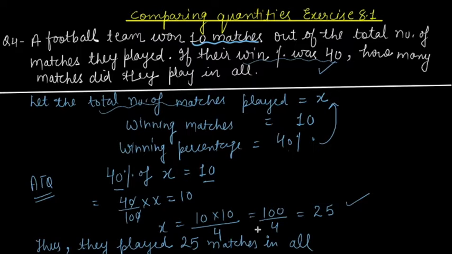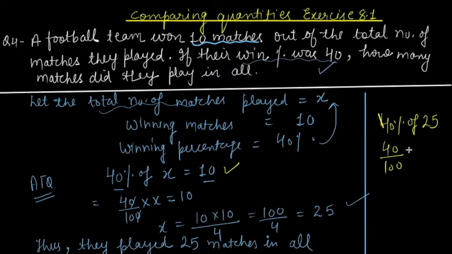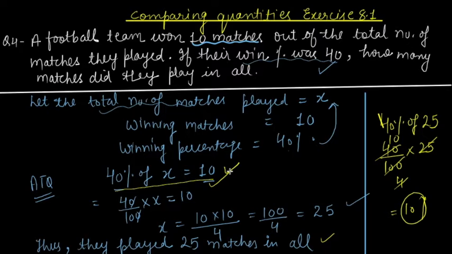And if you want to just cross verify your answer, if you want to check your answer, how can we do that? We have said that 40% of your total, which has come 25, should be equal to 10, right? So let's see, 40 upon 100 into 25, and this if you divide is coming out 10. So this is how we have cross checked our answer also, that 40% of the number of matches which they played, which was 25, is coming out 10, which satisfies this equation. So this is question number 4.